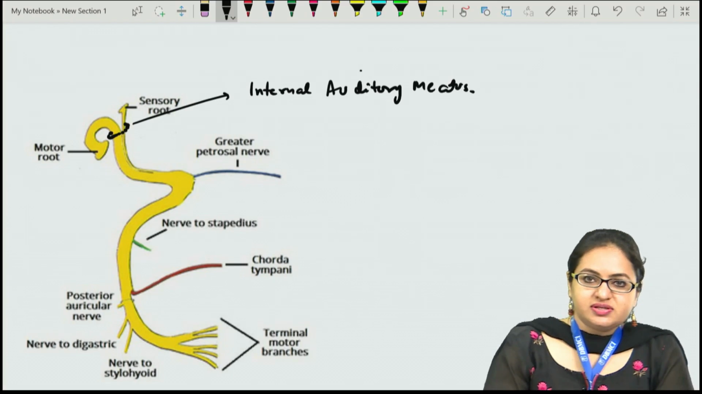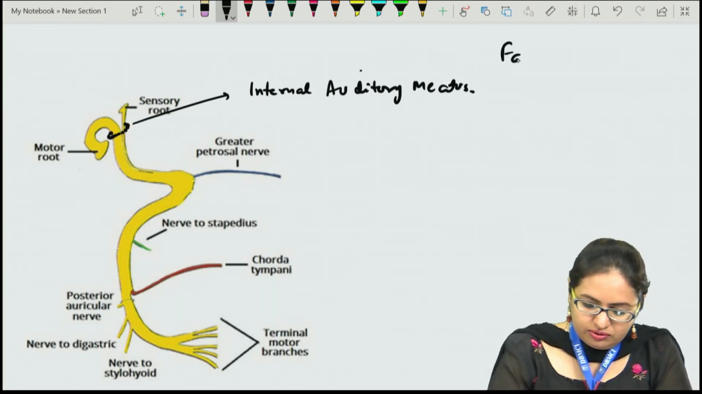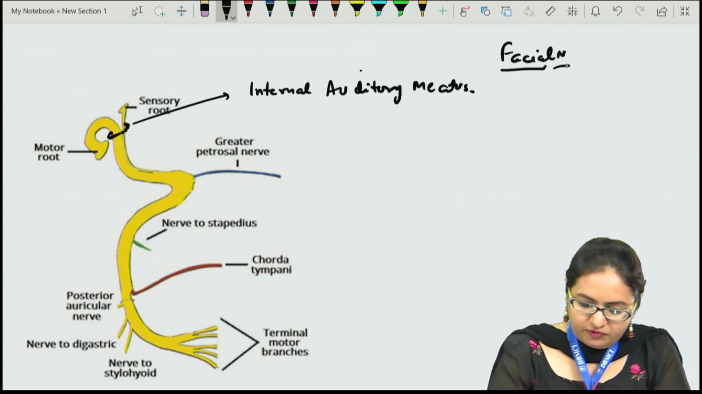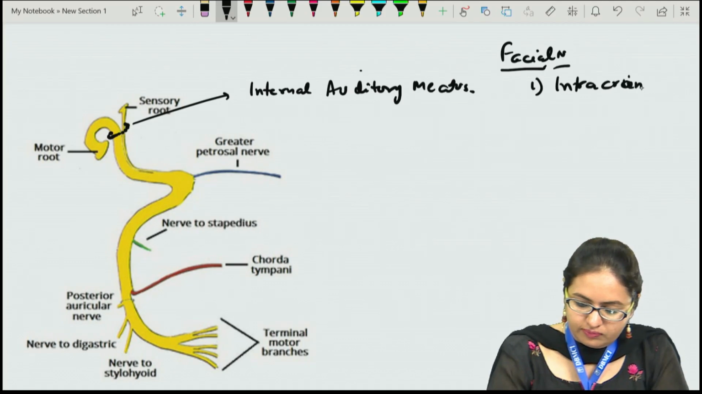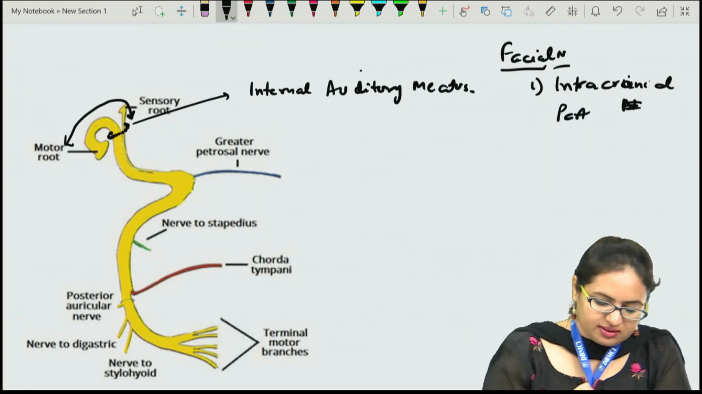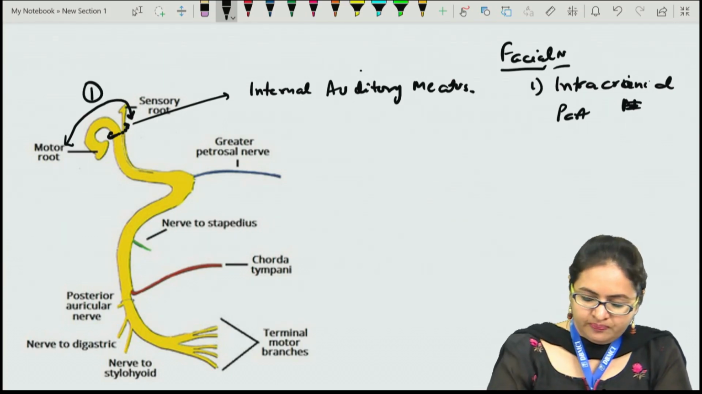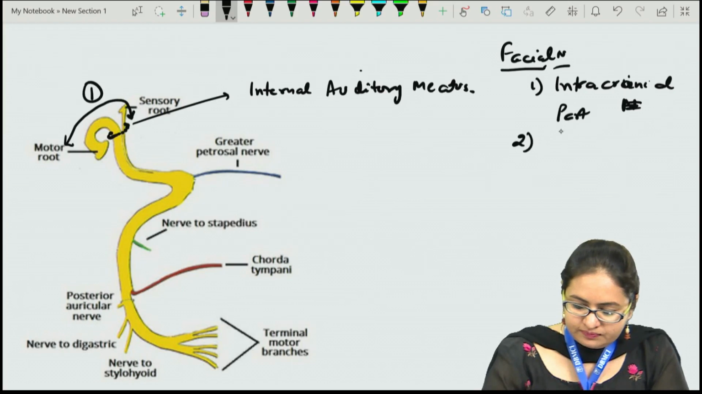Now the facial nerve is divided into three parts. The first part is the intracranial part, beginning from the origin until it enters the internal auditory meatus. Second is the intrapetrous part.